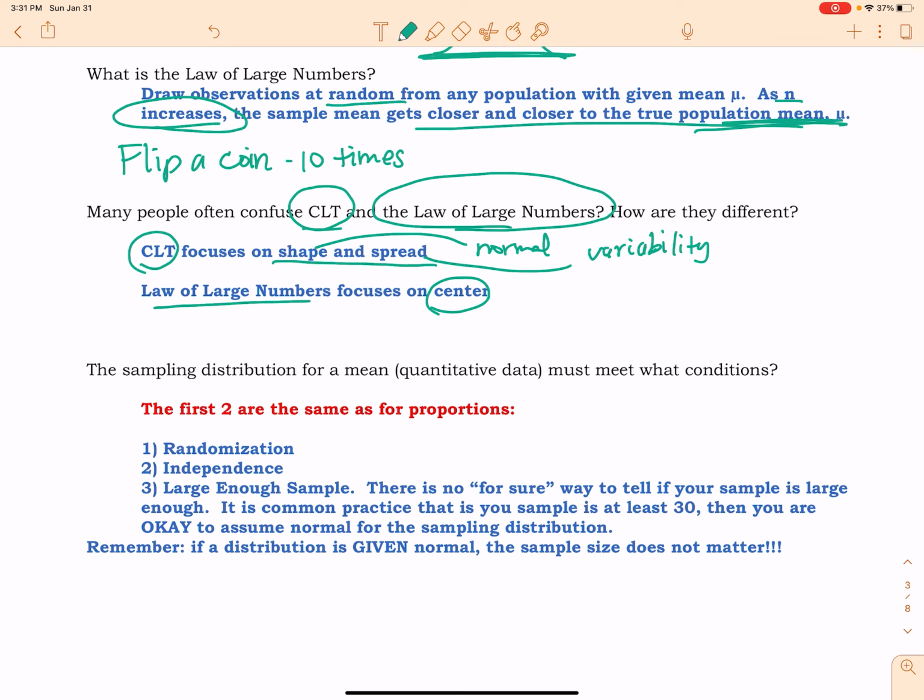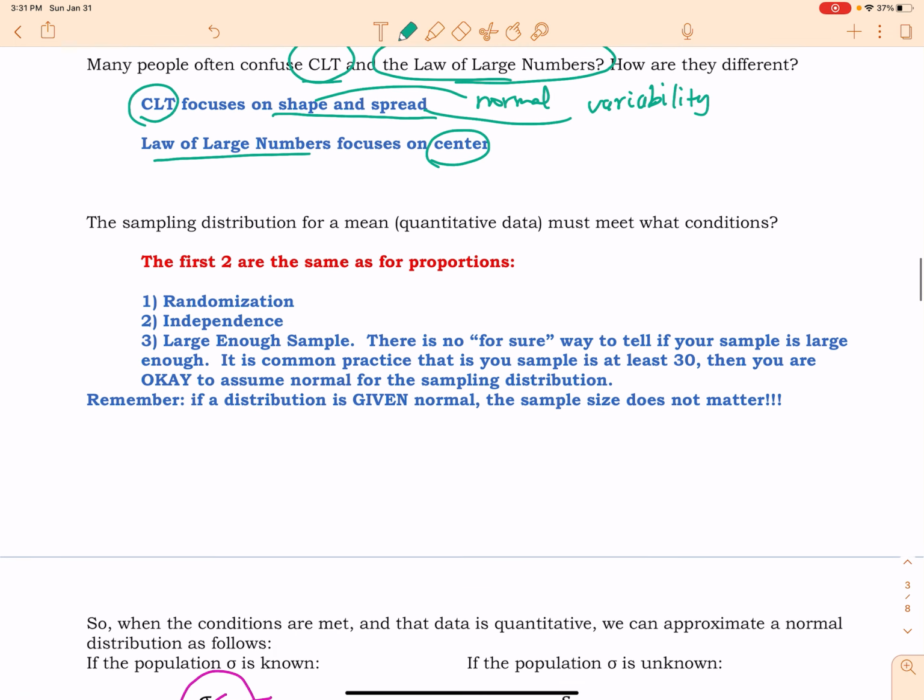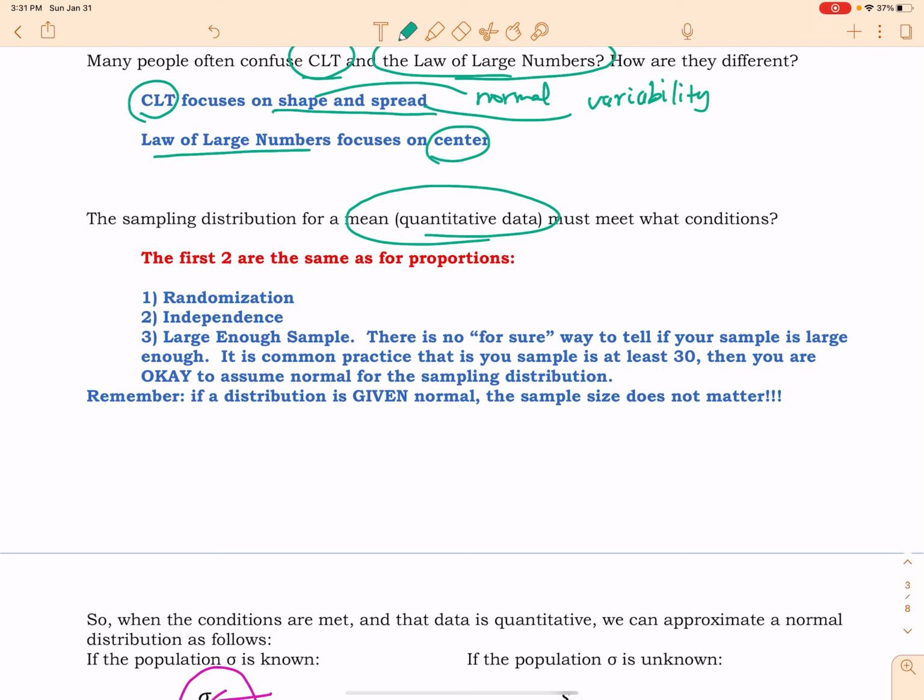Okay, so the central limit theorem, what we use it for in quantitative data, it tells me that my sample size is large enough because CLT focuses on this idea that if my sample size is large enough, I'll take on a normal shape and my distribution will become less variable. So that last condition that we talk about in quantitative is a large enough sample.